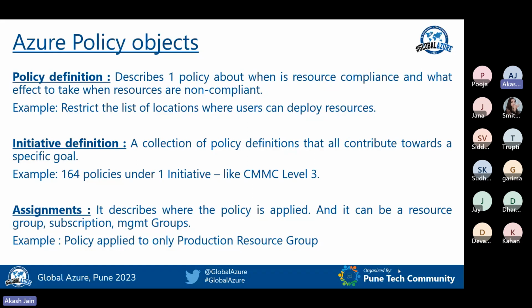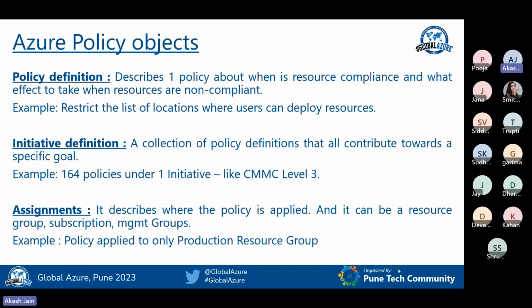The third element or object is the assignment. Assignment is very self-explanatory. It describes where we are applying this policy, whether we are applying the policy to a resource group, at a subscription level, or at a management group level. For example, we created a policy and we apply it only to a production resource group. That is what we call an assignment. And in my demo section, I will show you how we can apply our policy to a particular resource group. Okay, we'll go to next.